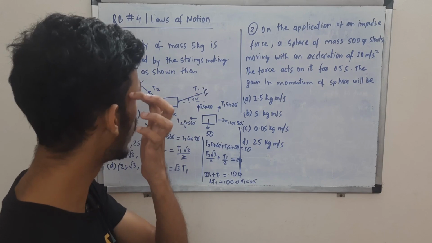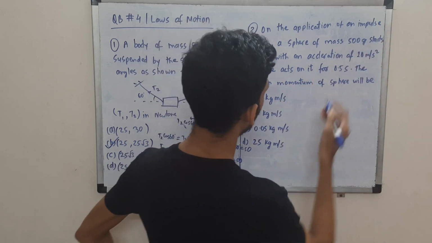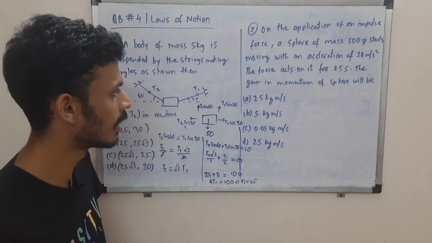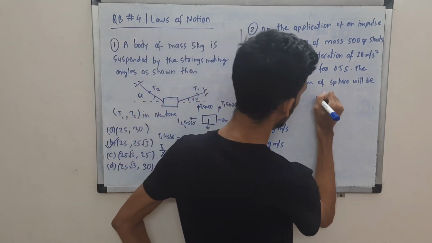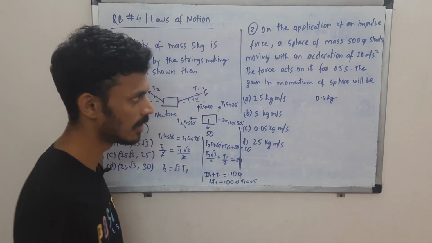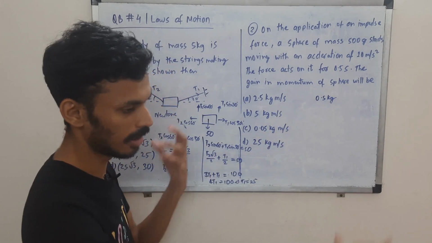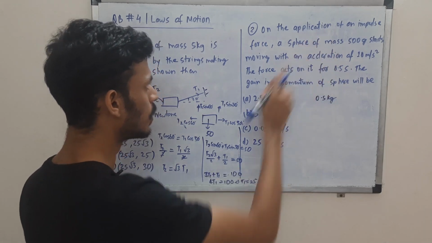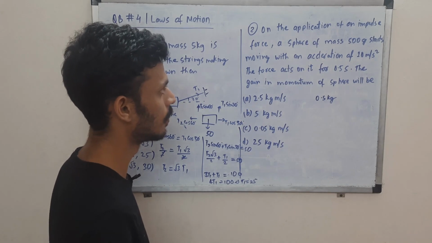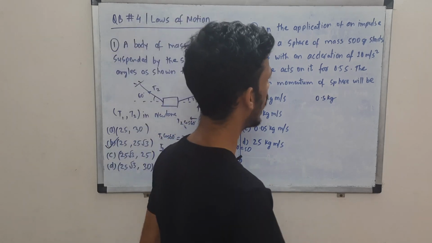Then in question 2, we have applied some impulsive force on a sphere of 500 grams. Now you will see the options in kg, so we'll convert that to kgs. This is one of the important things. Whatever units your answer is in, make sure you convert the units in the question to those units of the answers, so you don't get a wrong value. They can play around with that also.